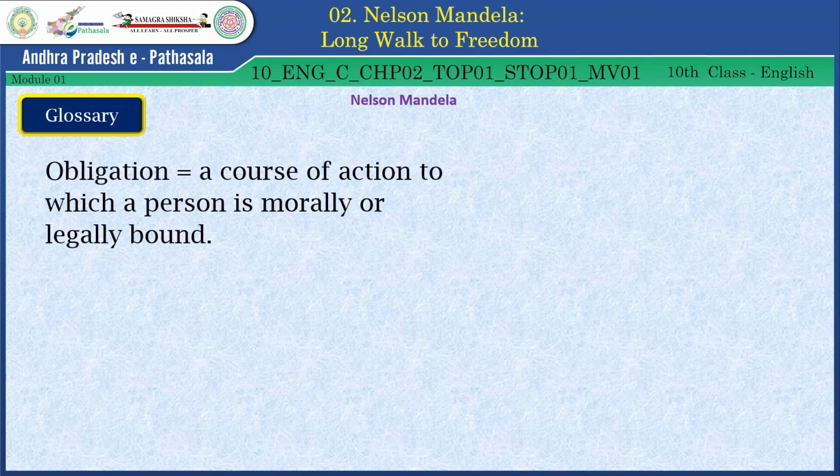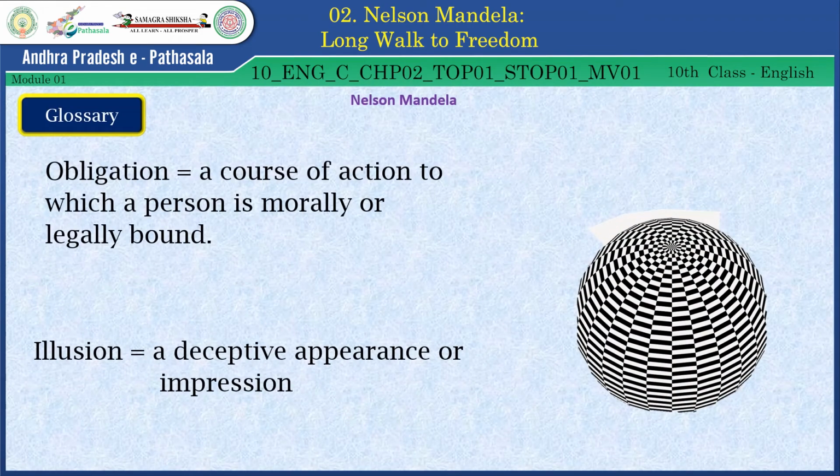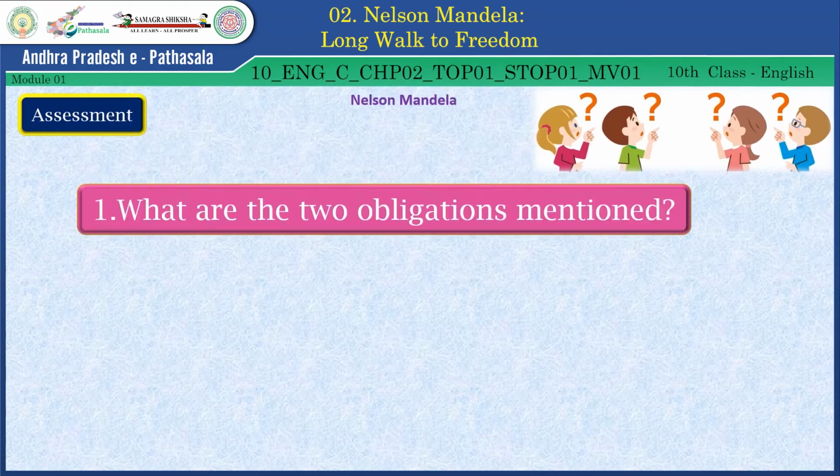Obligation, it means a course of action to which a person is morally or legally bound. Illusion, it means a deceptive appearance or impression. Now let's have some assessment questions here. What are the two obligations mentioned?